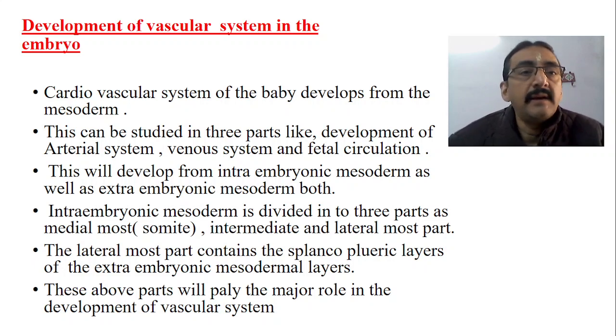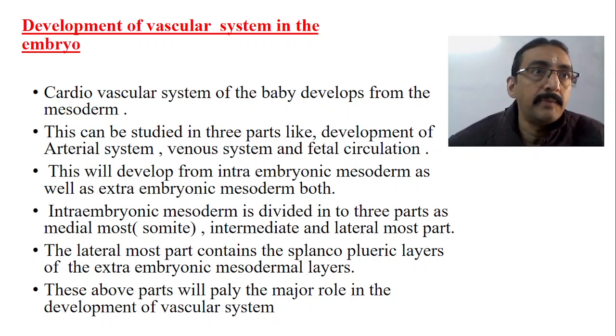Now one thing is very clear, that is cardiovascular system of the baby will be developing from the mesoderm. Okay, from the ectoderm we have got skin is developed, hair is developed, CNS is developed, skeletal system is developed, cartilages are developed. Endoderm, we have previously itself I told that from the endoderm basically the different organs of the body will be developed, viscera.